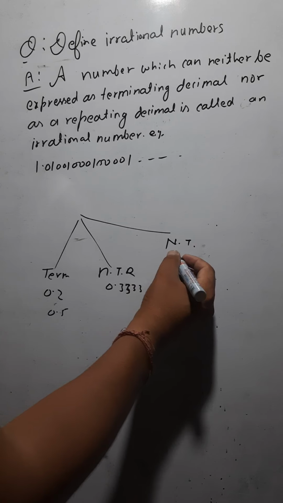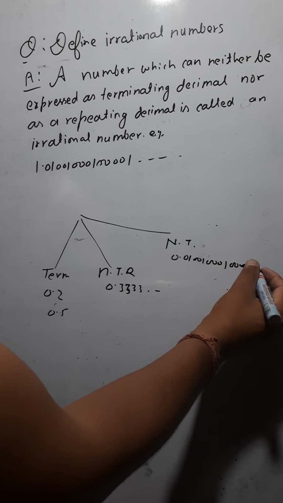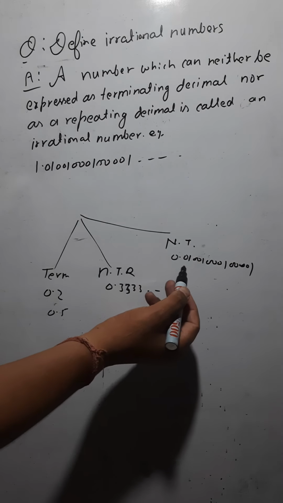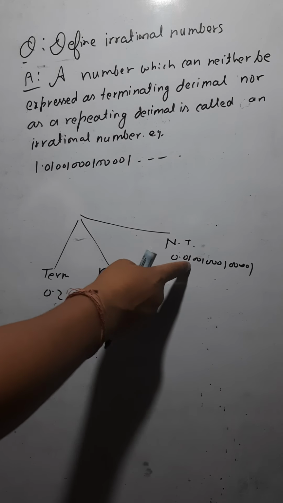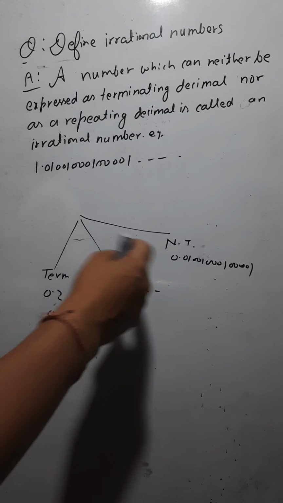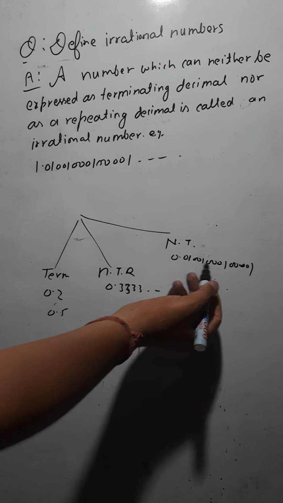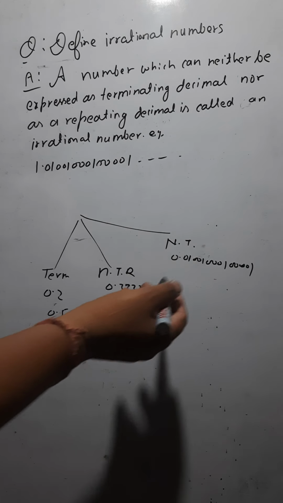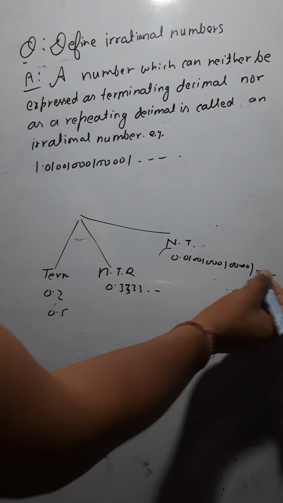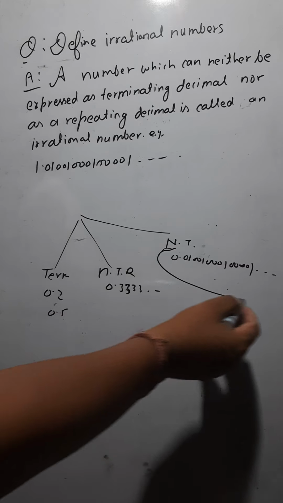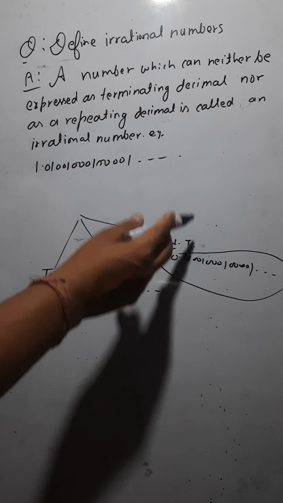But some decimal expressions are neither terminating nor repeating. Let's say suppose I write 0.01001000100001. So here if you see, nothing is being repeated. Is there anything which is repeating? No. 01 is not repeating, rather 001 is there, then you have 3 zeros, then you have 4 zeros. So nothing is repeating here. Such a decimal, with dots dots, is non-terminating, neither terminating nor repeating. Such decimals are known as non-terminating non-repeating decimals.